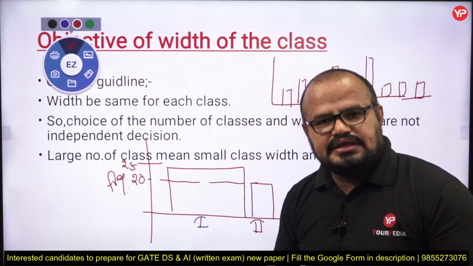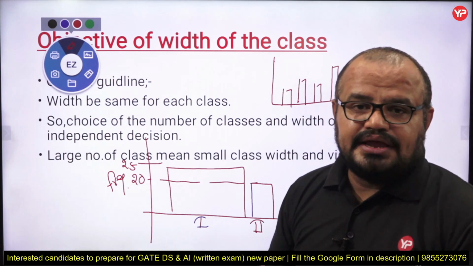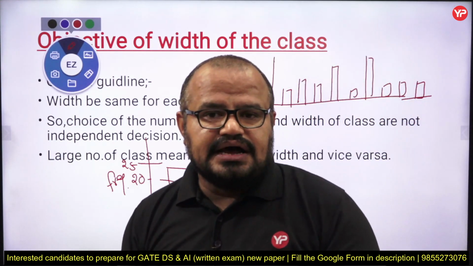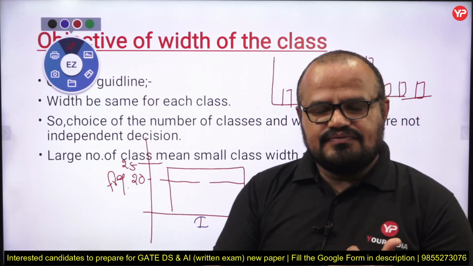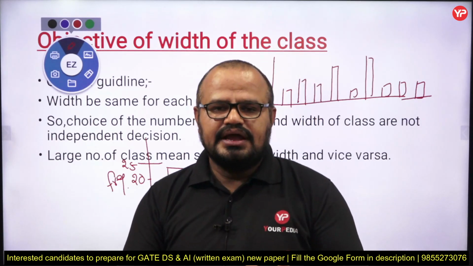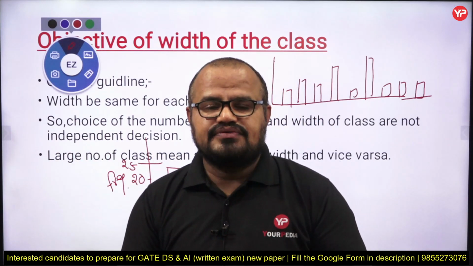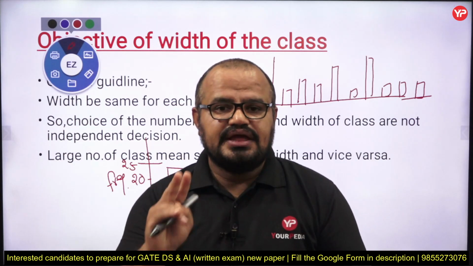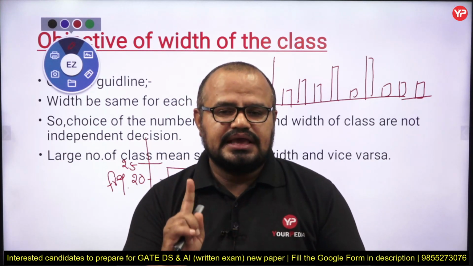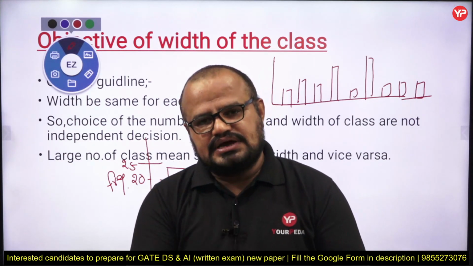So the point is, you need to determine the total number of classes, how many classes you want, and the width of each class. Those two factors are very important in the case of quantitative data.